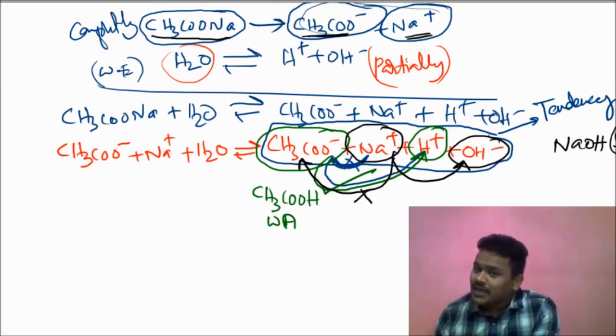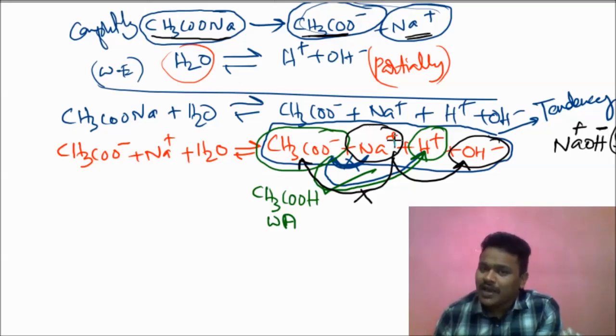What is the meaning of strong? It gives OH minus ions and Na plus ions very fast. So if you choose this tendency, Na plus and OH minus, the expected product will be NaOH, a strong base, which again converts easily into Na plus and OH minus ions.